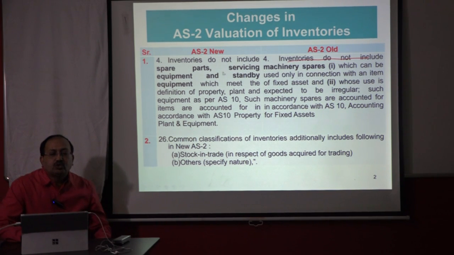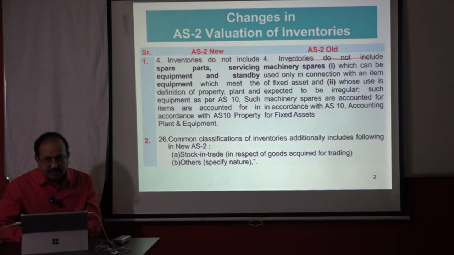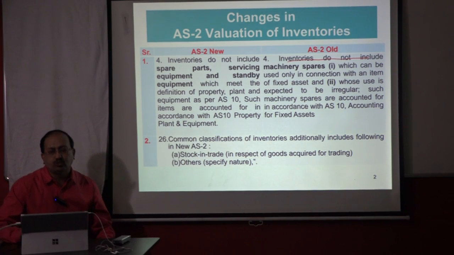Now AS2 new says, inventories do not include spare parts, servicing equipment and standby equipment, which meets the definition of property, plant and equipment as per AS10. So its scope is a little increased. Such items are accounted for in accordance with AS10 property, plant and equipment. So if it meets the definition of property, plant and equipment as per new AS10, then it will be treated as fixed asset. Otherwise it will be treated as inventory to be covered by AS2.